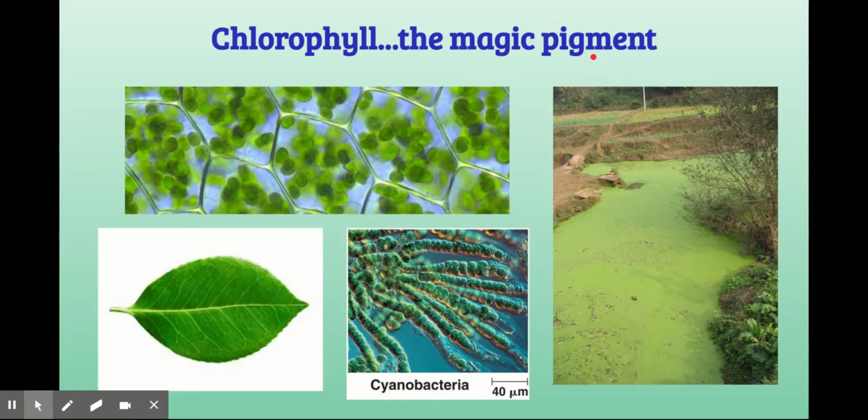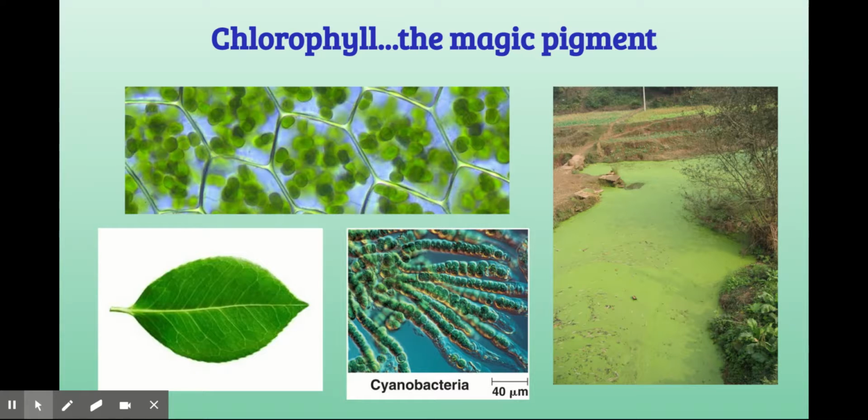A pigment is anything that has color. The color of your skin is determined by how much melanin you have. Melanin is a pigment that gives your skin color. There's also a pigment that gives you eye color and hair color. Chlorophyll is just another type of pigment, and it is green in color.